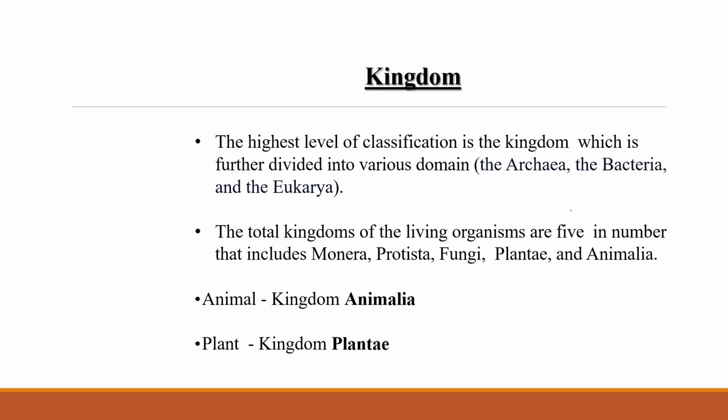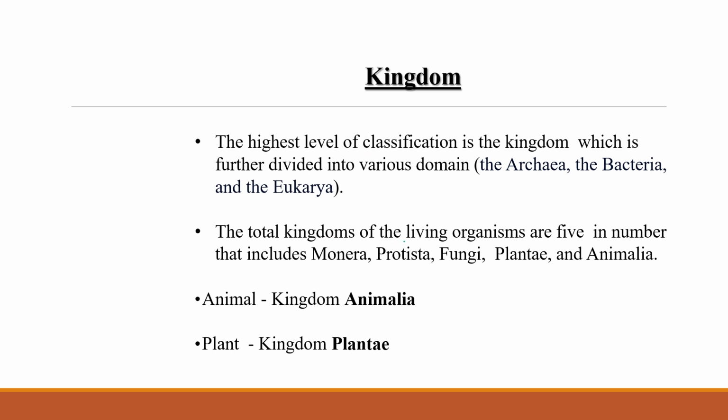Now, kingdom. This is the highest level. Am I right? This is the highest level. So the highest level of classification is the kingdom, which is further divided into various domains. Domain means Archaea, Bacteria, Eukarya, like this. But this is the highest level.